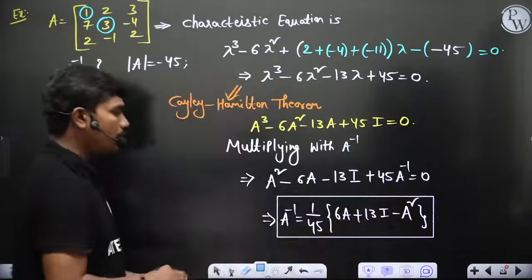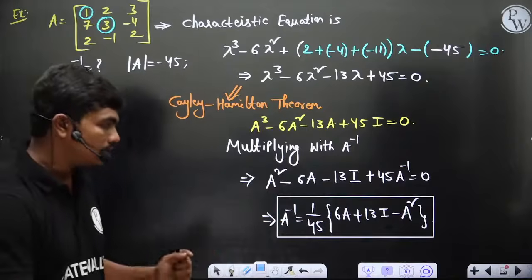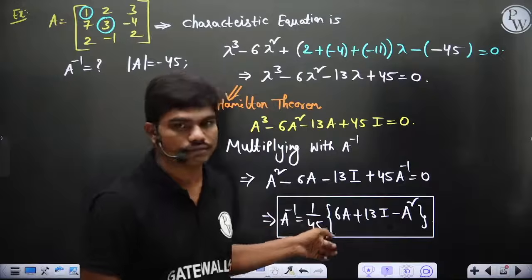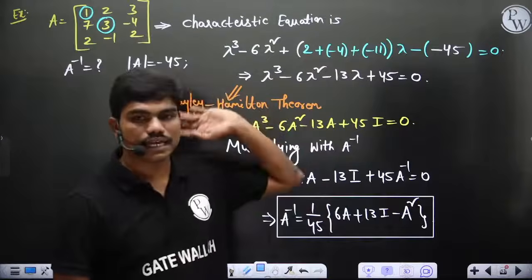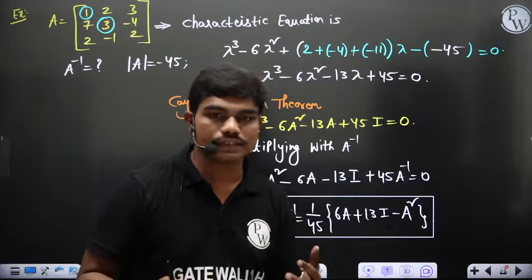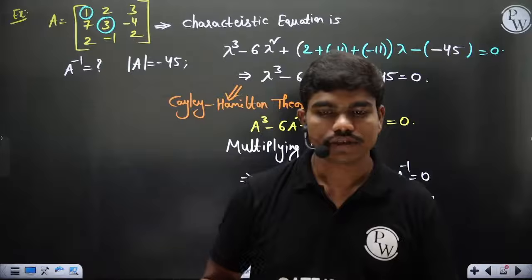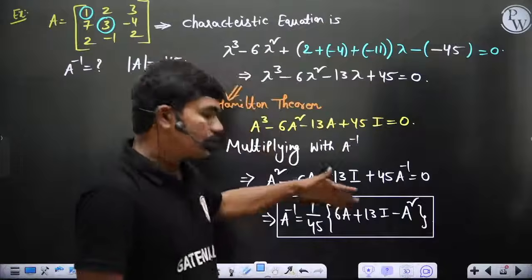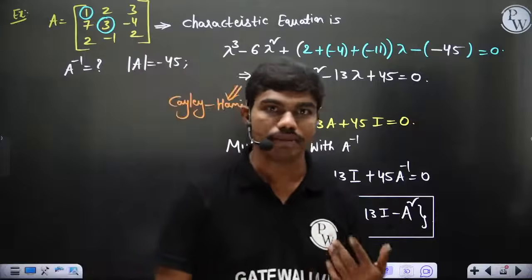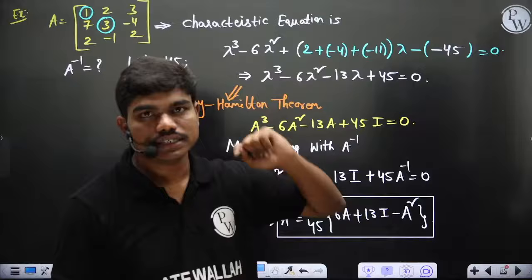You may feel that this calculation is a bit lengthy, but whenever you go for matrices of 5 by 5 and 6 by 6, this Cayley-Hamilton theorem is actually very helpful. If you have a 5 by 5 matrix, you have to calculate 25 minors to calculate the inverse. But if you know this technique, calculating A square is much simpler compared to calculating minors of 25 elements. That's why this theorem is very useful in general.